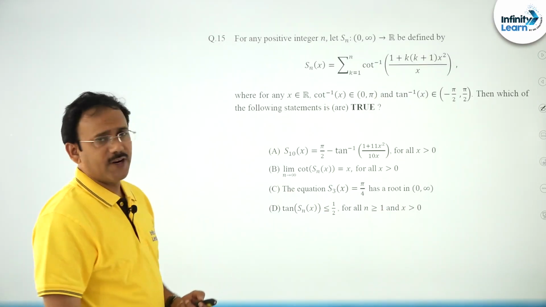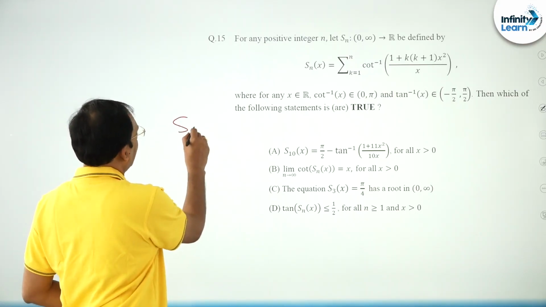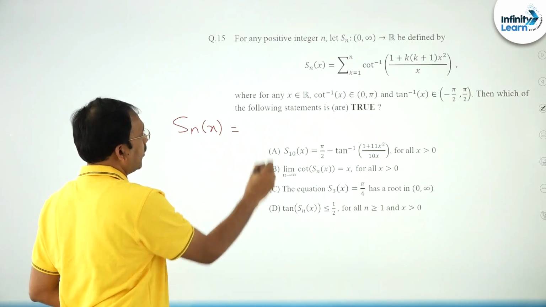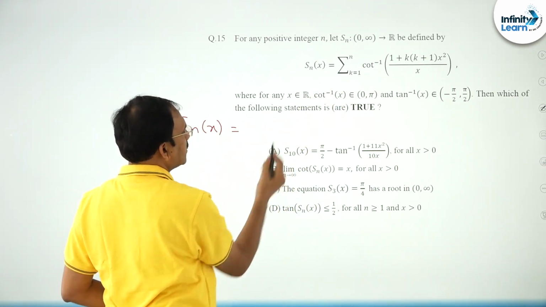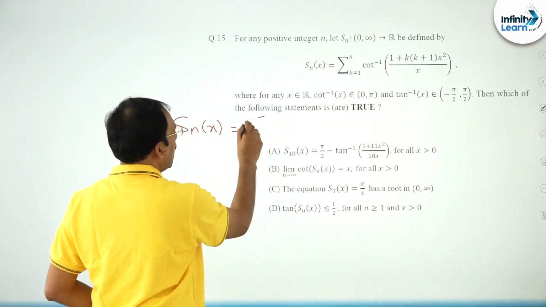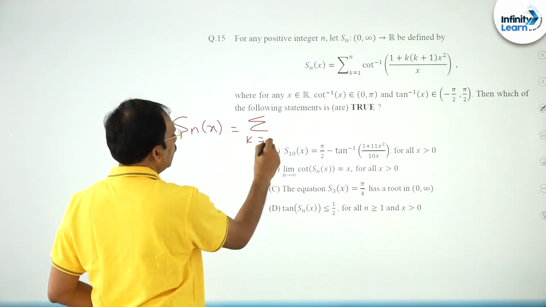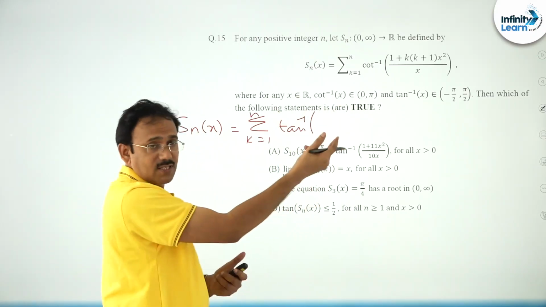Next, you see friends, it is a standard question itself. You see S_n of x, where x is positive, that is important information here. Since x is positive, the entries are positive, I can write sigma k equals 1 to n of tan inverse, you can reverse it.